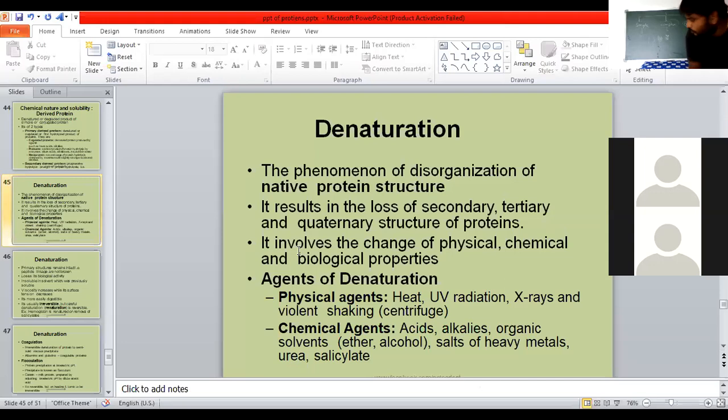Within it, the three-dimensional structure is given to the protein. Proteins are synthesized in the endoplasmic reticulum, and when they enter the Golgi complex, whatever conformational changes are required for the protein are all provided by the Golgi complex.